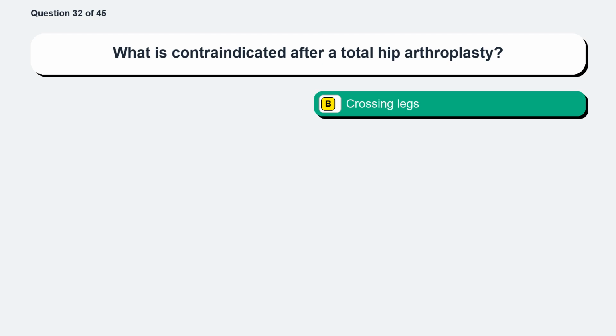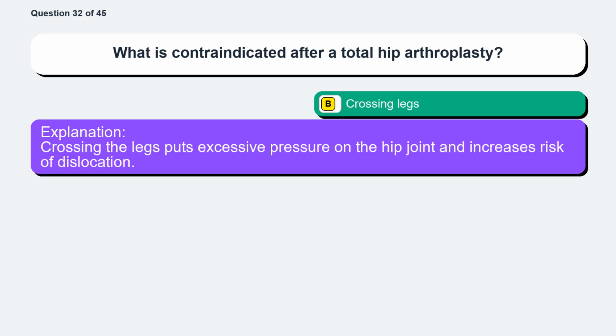The correct answer is option B, crossing legs. Crossing the legs puts excessive pressure on the hip joint and increases risk of dislocation.